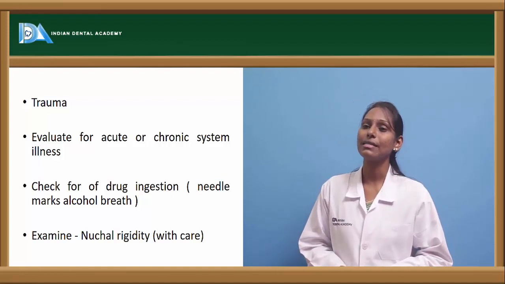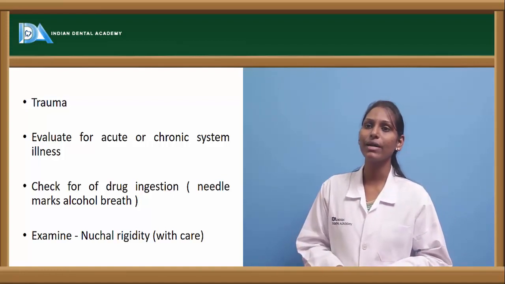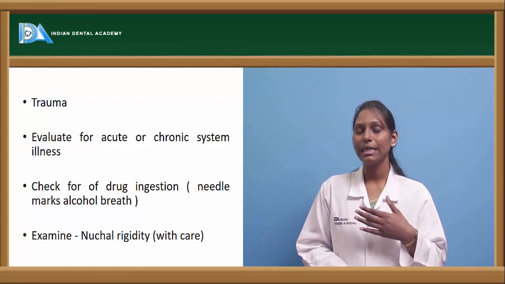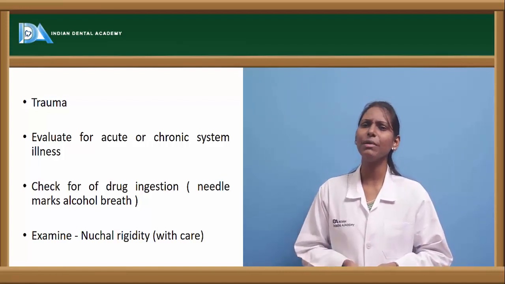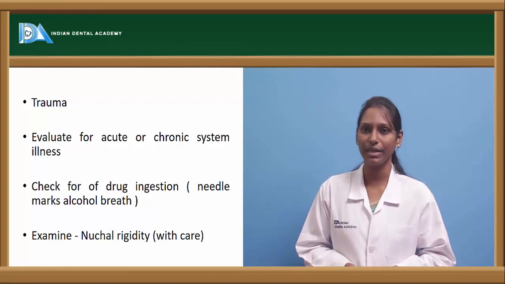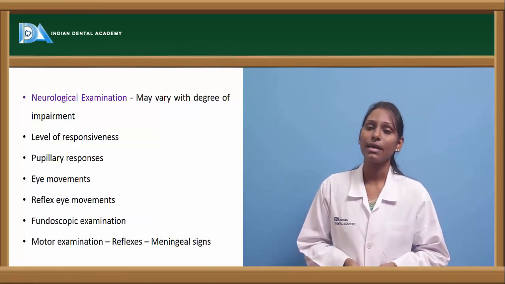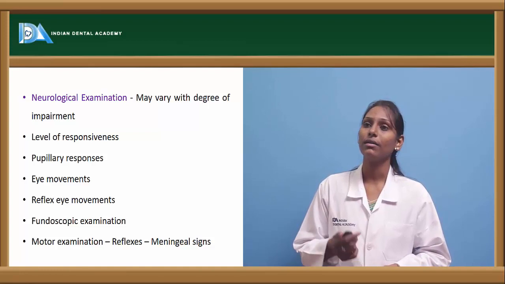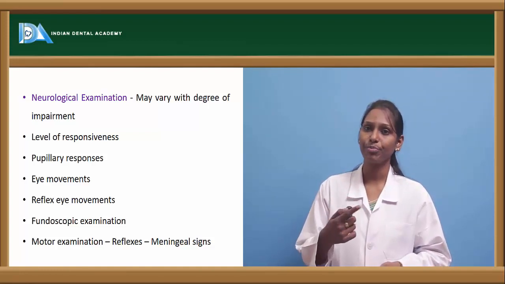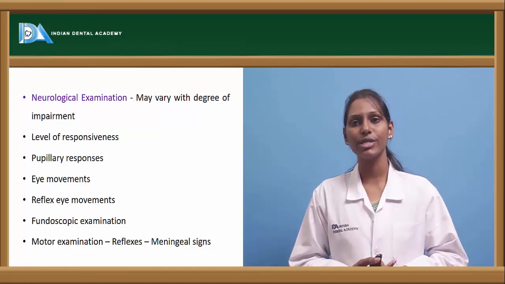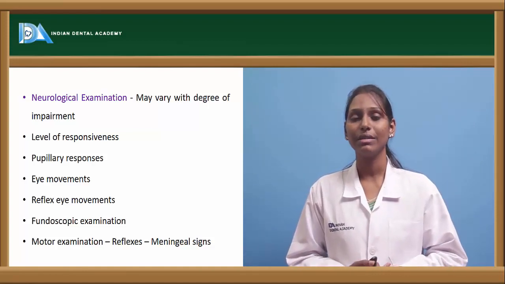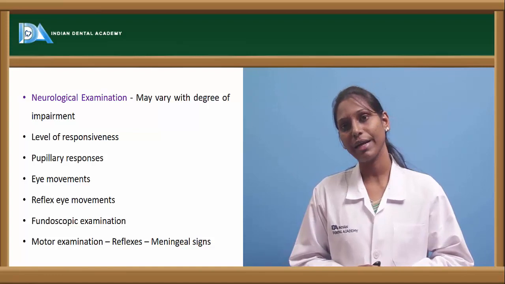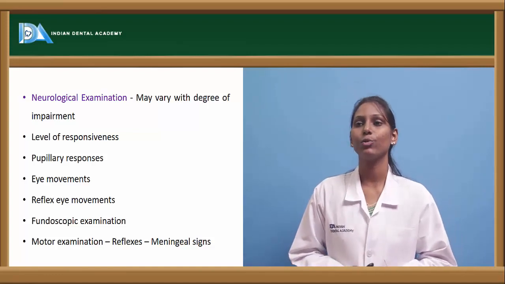Check for any drug ingestion, like as we discussed, needle marks, or check for alcohol breath if the patient has ingested excessive alcohol. Examine for nuchal rigidity, and this has to be done with care. Neurological examination: here the severity may vary based on the degree of impairment. We have to check for level of consciousness, pupillary responses to light, and eye movements, reflex eye movements.